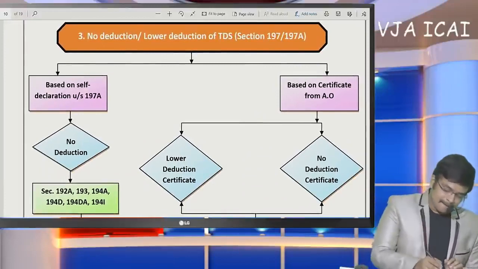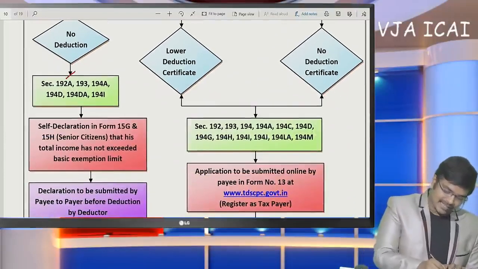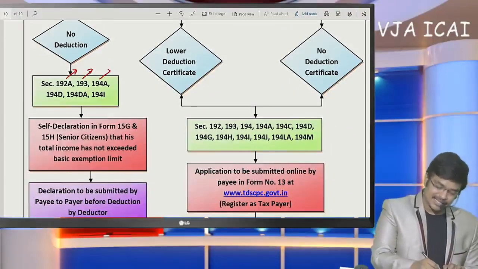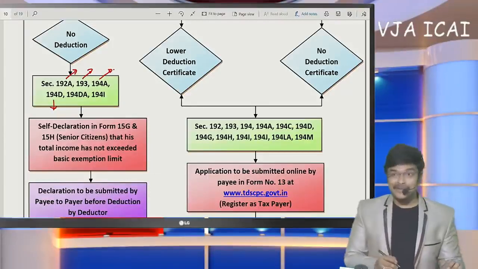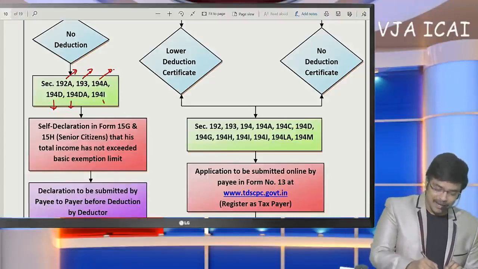Number 1, based on self-declaration. Sir, for these sections: premature withdrawal from EPF, interest on securities, 194A interest, 194D insurance commission, 194DA LIC maturity, 194I rent also.